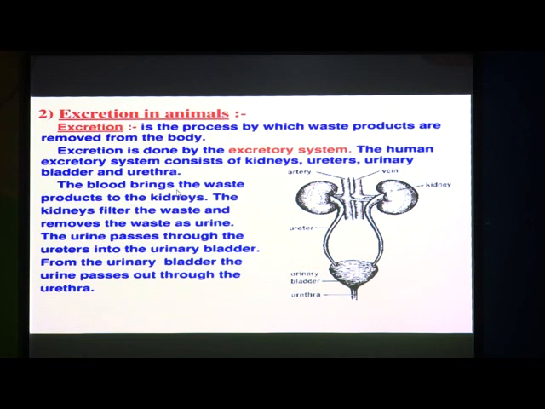The blood brings the waste products to the kidneys. Whenever blood is transported, whatever impurities or waste products are in that blood are transported to the kidneys.